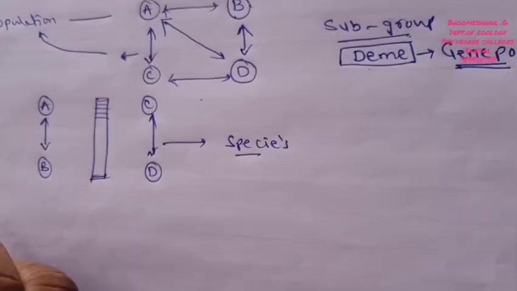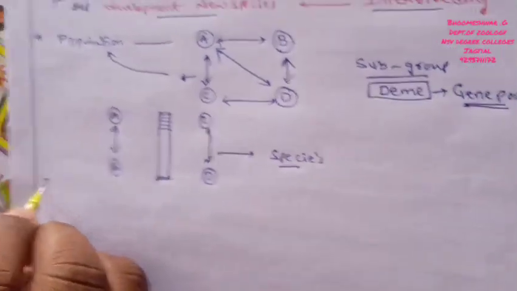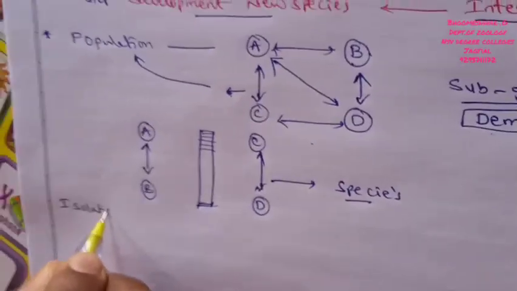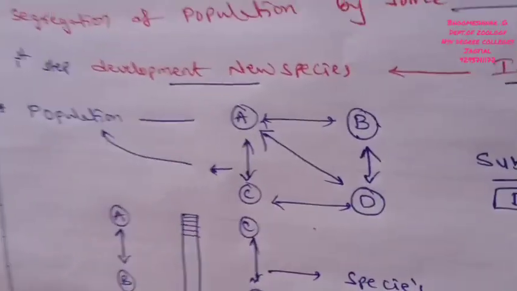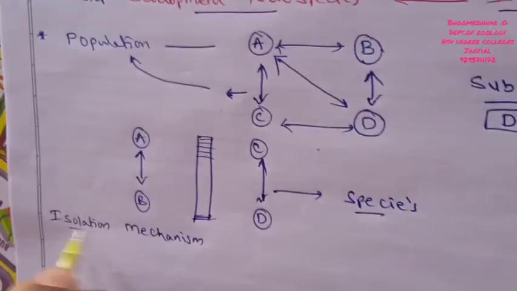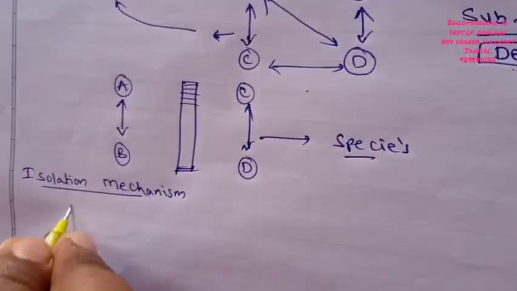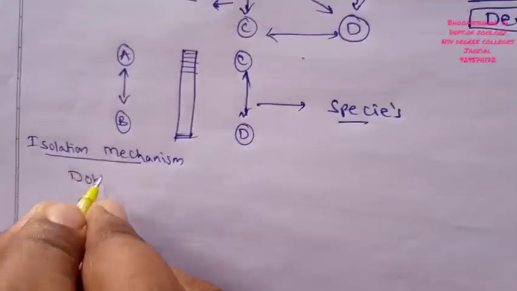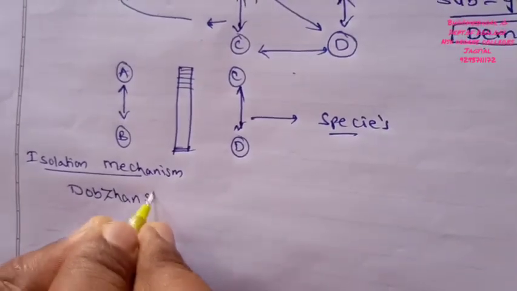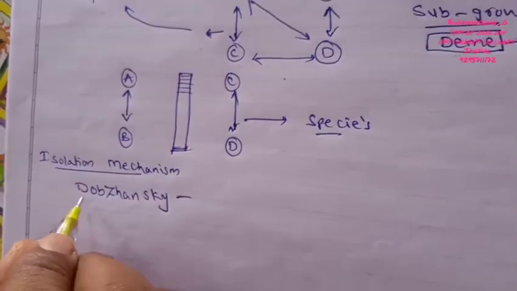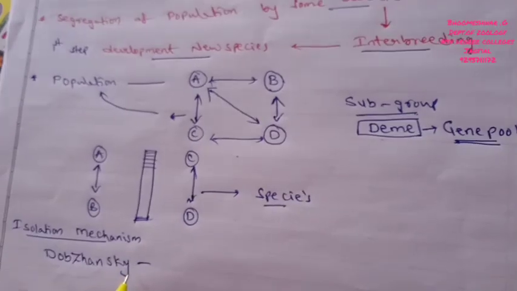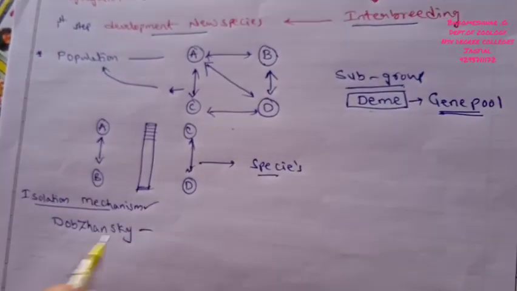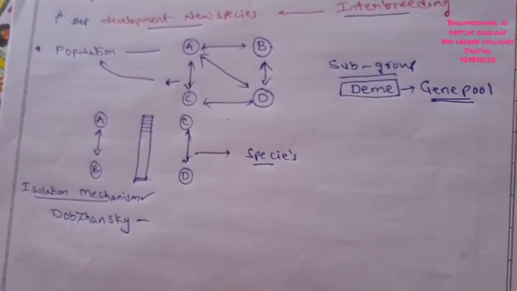Now we discuss the isolation mechanism. The term isolation mechanism was first introduced by a scientist called Dobzhansky.